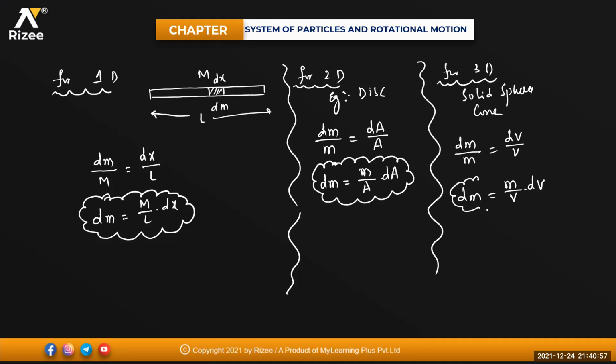So this is the way we calculate the mass of the elements. For 1-dimension, cut mass equals M by L into dx, or cut mass by original mass equals cut length by original length. For 2-dimension bodies, cut mass by original mass equals cut area by original area. For 3-dimension bodies, cut mass by original mass equals cut volume by original volume. Is it clear, beta?